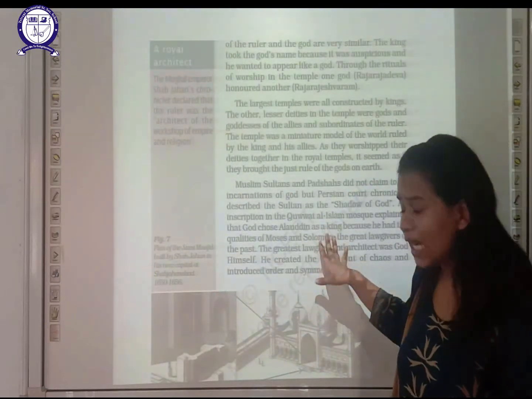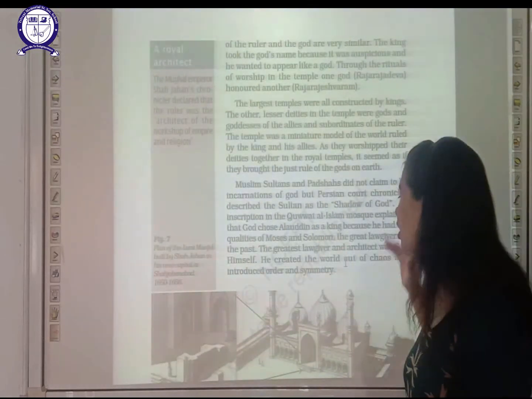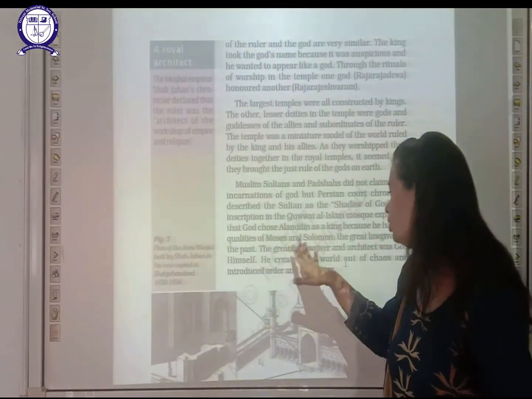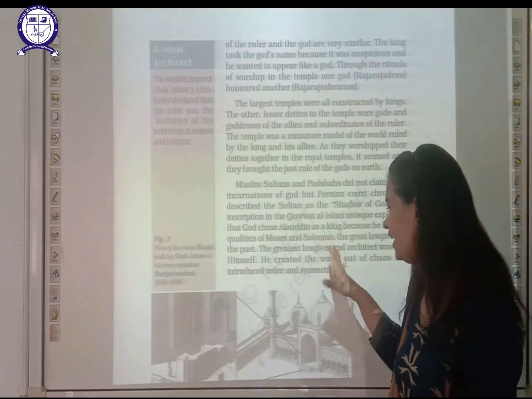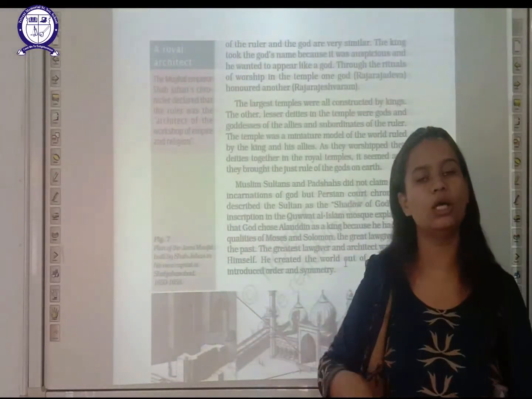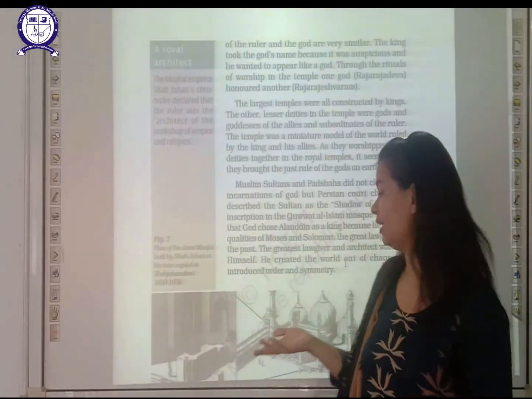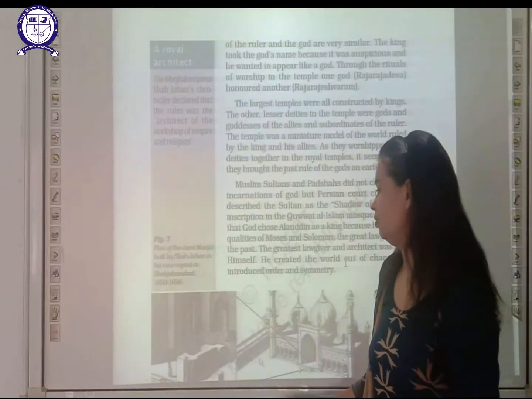That Alauddin was their king because he contained all the qualities of Moses and Solomon. Who were Moses and Solomon? They were their God. And second, he created the world out of chaos, meaning out of disorder, and introduced order and symmetry in their kingdom.